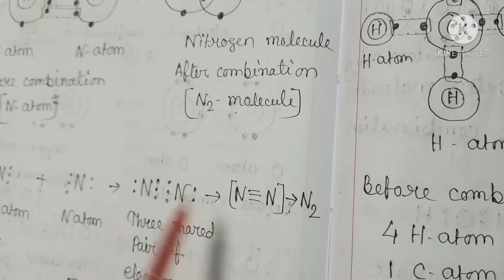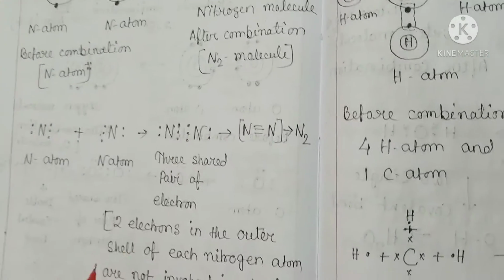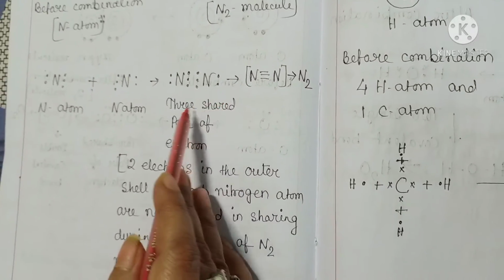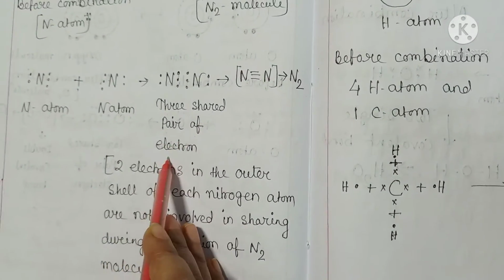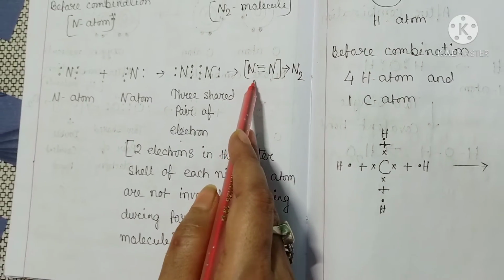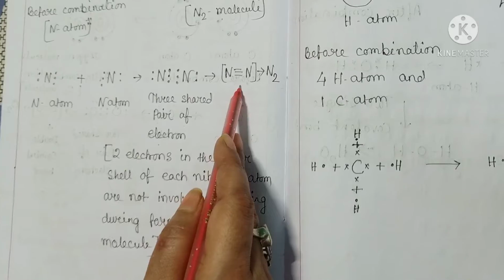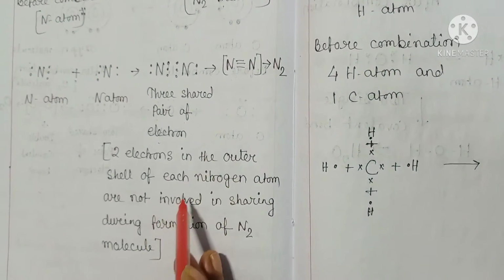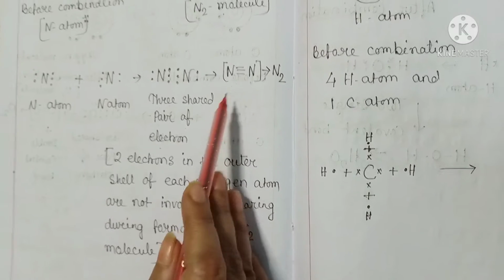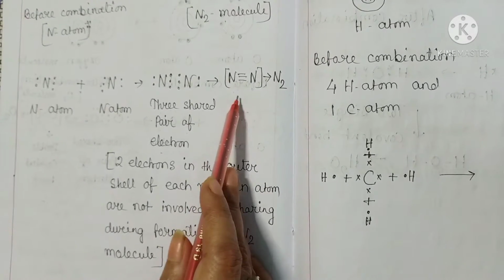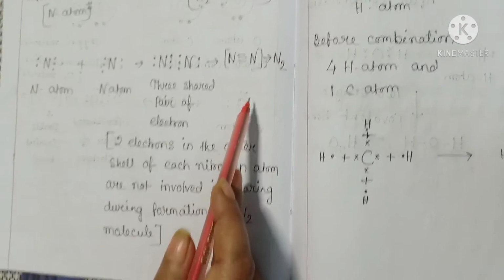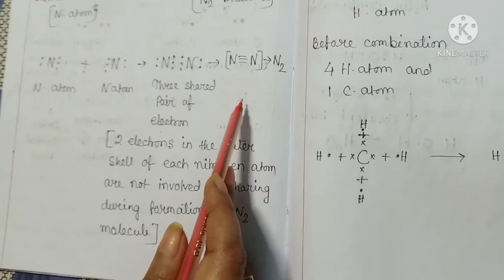See the electron dot structure, resulting in 3 shared pairs of electrons and the formation of a triple covalent bond between them. A triple covalent bond means the chemical bond which is formed by sharing of 3 pairs of electrons between 2 atoms, and the resulting compound is a triple covalent compound.